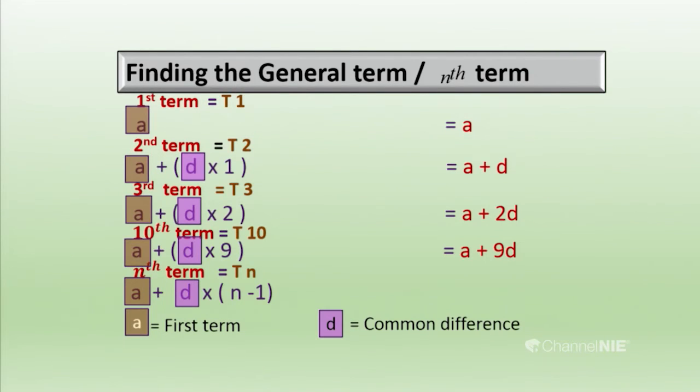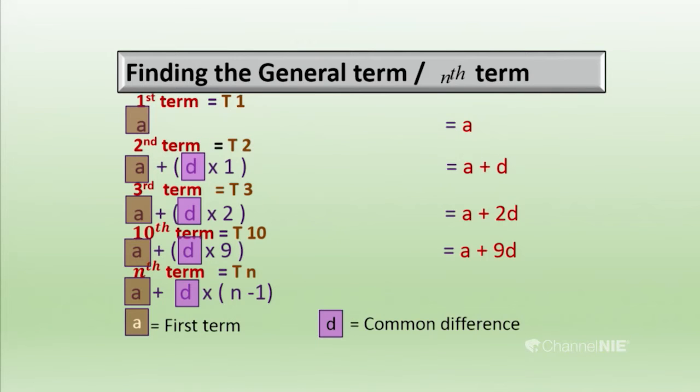Third term: I am going to derive a general term using a common arithmetic progression. The first term we represent using the letter A. For the second term, we add common difference multiplied by 1 to the first term. To take the third term, we add 2 common differences, so 2 times the common difference must be added to the first term. To take the 10th term, we add 9 times the common difference. Then we get the first term as A, the second term as A plus D, the third term as A plus 2D, and the 10th term as A plus 9D.